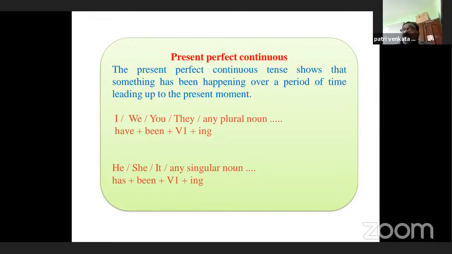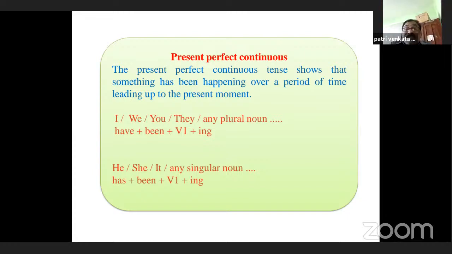Let us see how the sentences will be. Mohan makes a kite. Mohan is making a kite, that is present continuous. Mohan has made a kite, that is present perfect. Mohan has been making a kite, that is present perfect continuous tense.